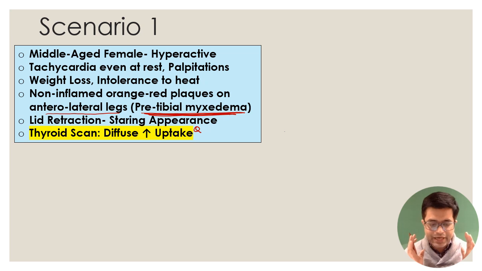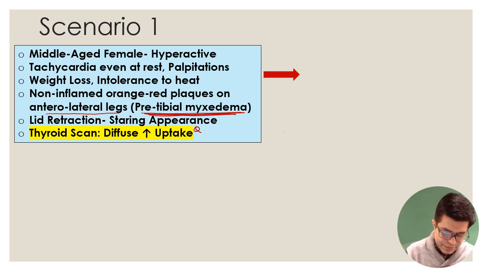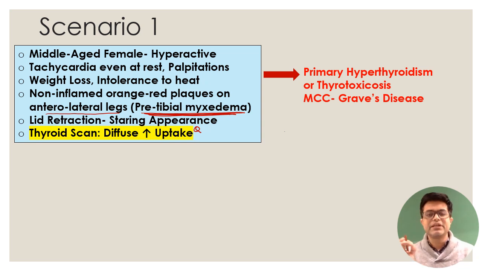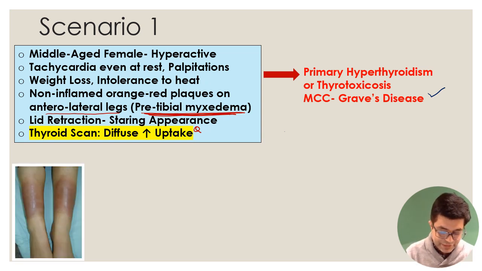So if you have a picture like this, where there is hypertension, there is tachycardia, there is weight loss, there is a staring look, and there is pretibial myxedema, the patient is likely to have primary hyperthyroidism, also called as thyrotoxicosis, and the most common cause of primary hyperthyroidism, particularly in ladies, is Graves' disease, right? So how would Graves' disease pretibial myxedema look like?